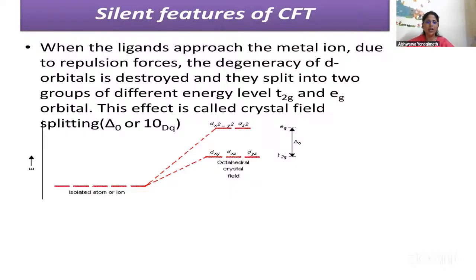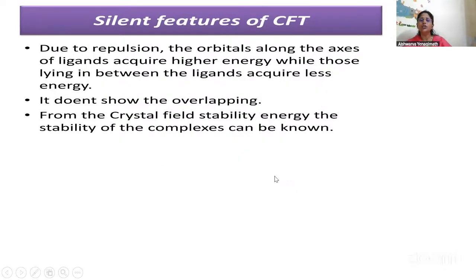So you can see here, for an isolated atom or ion, all orbitals have the same energy. This is in increasing energy format. So they will split. In an octahedral field, dx square minus y square and dz square come under Eg, and dxy, dyz, dzx come into T2g. Due to the repulsion, the orbitals along the axis of the ligands acquire higher energy, while those lying in between the ligands acquire less energy.